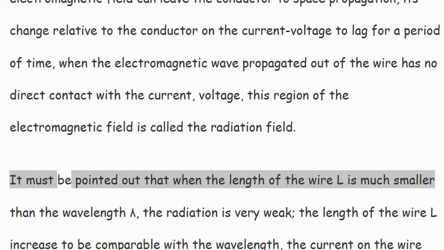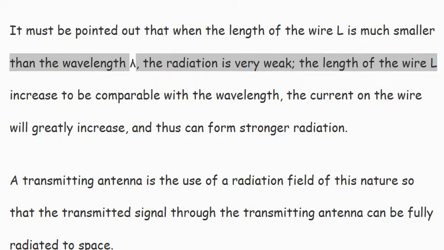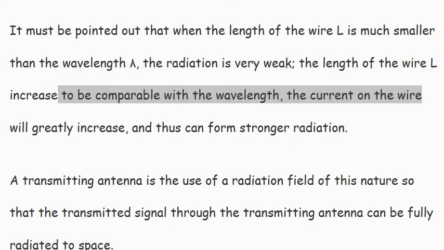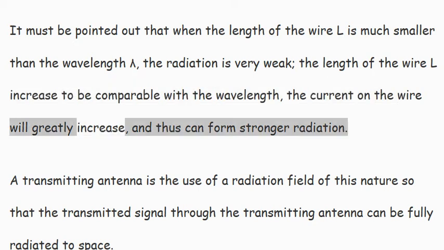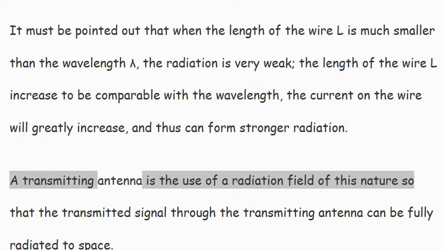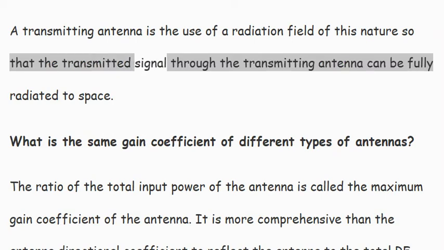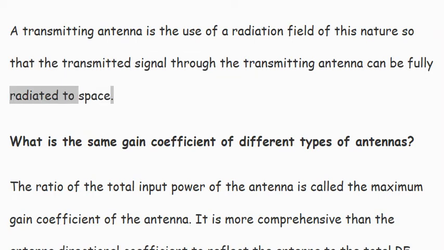It must be pointed out that when the length of the wire L is much smaller than the wavelength lambda, the radiation is very weak. When the length of the wire L increases to be comparable with the wavelength, the current on the wire will greatly increase and thus can form stronger radiation. A transmitting antenna uses a radiation field of this nature so that the transmitted signal can be fully radiated to space.